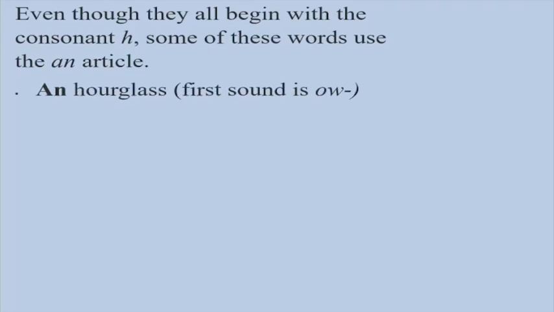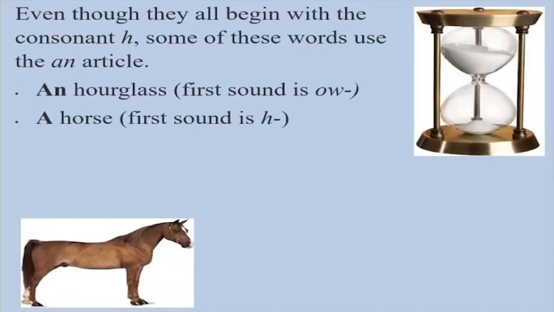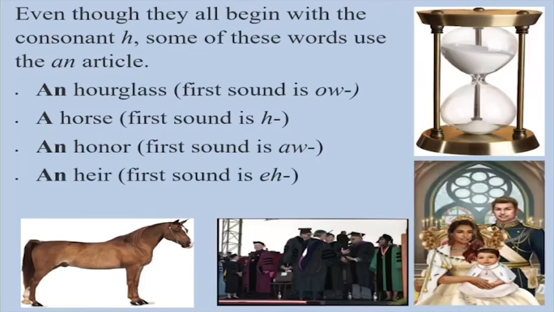An hourglass. Here you can see the picture of an hourglass, how it looks. A horse. The first sound is H. The next one is an honor. The first sound is O. An heir. The first sound is A. A hair. The first sound is H.